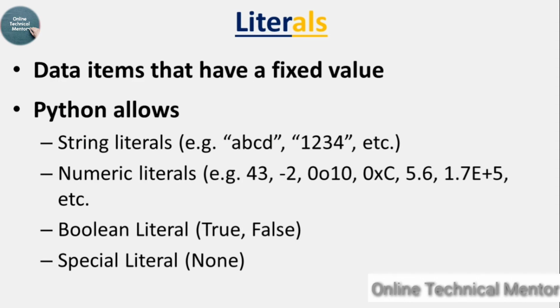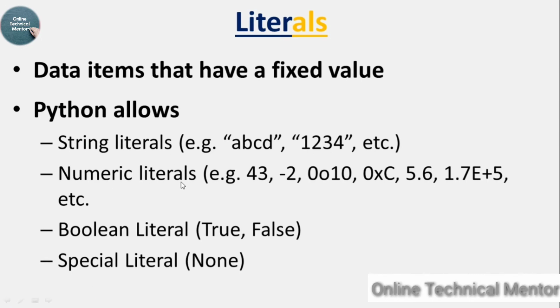Next, literals. Data items that have a fixed value. So look, Python allows string literal. So what is string literals? So when some words are written within double inverted commas, these are called string literal. If you write numeric value 1, 2, 3, 4 within double inverted commas, this will also be treated as string, not a number.